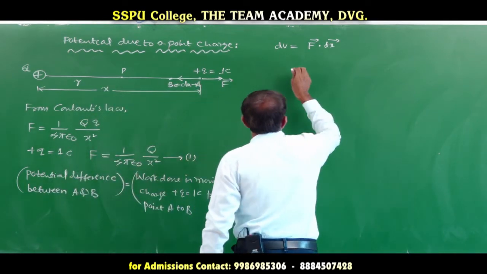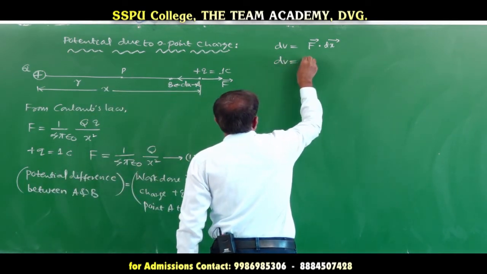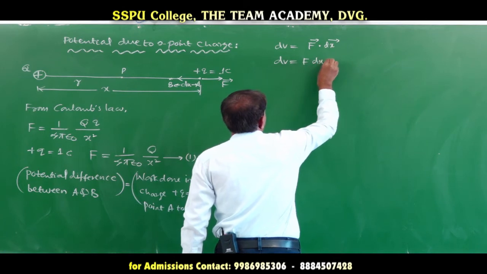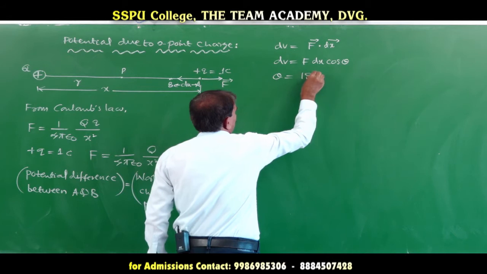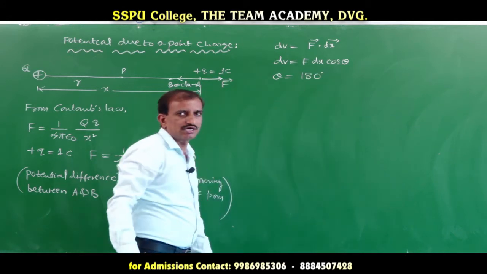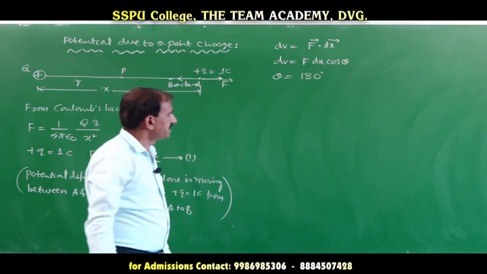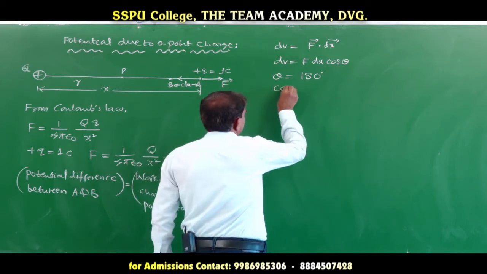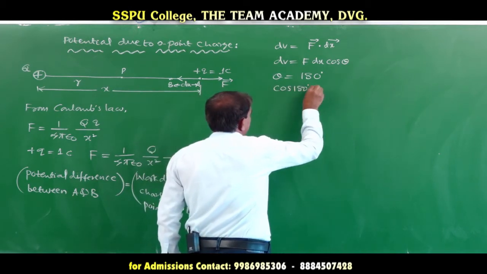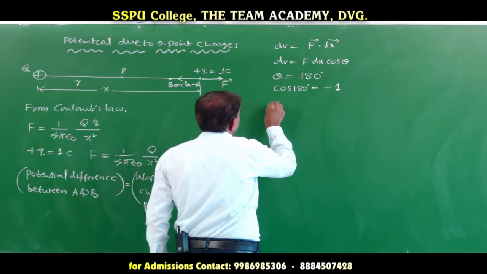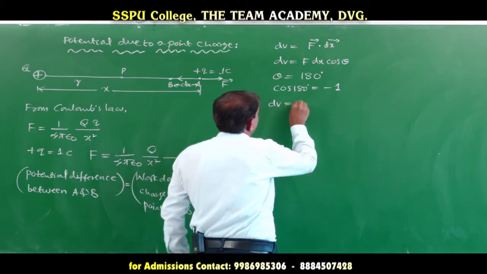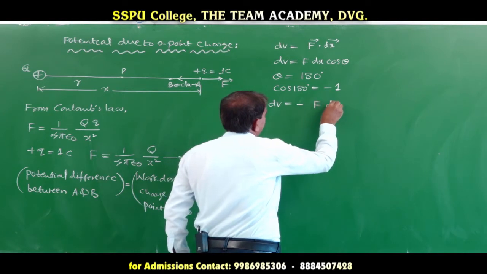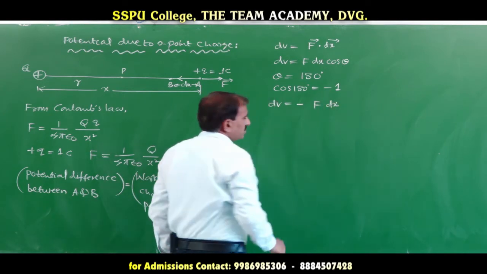So, dV is equal to F dx cos theta. Theta is equal to 180 degrees here, and hence cos 180 degrees is equal to minus 1. Therefore, dV is equal to minus F dx.